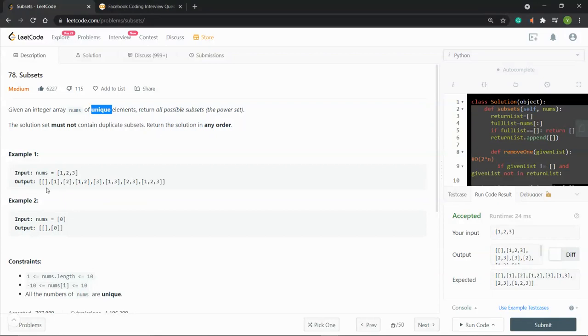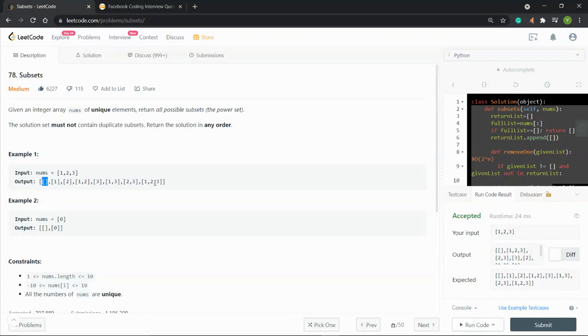So the expected output is the empty set, and also 1, 2, and 3, which contain the individual elements, and then either 2 of the elements: 1, 2, 1, 3, and 2, 3. And then there's the one that contains everybody, so it's 1, 2, 3.